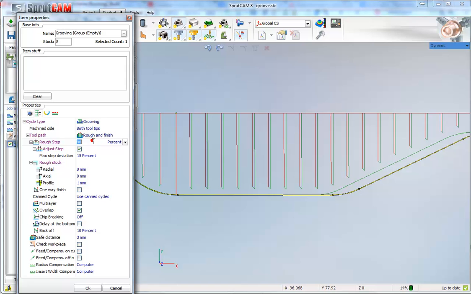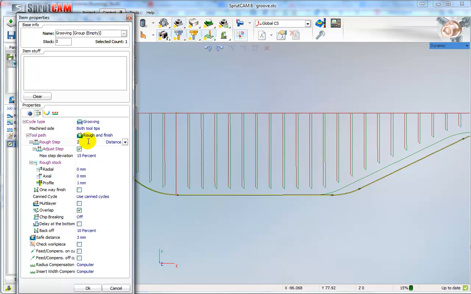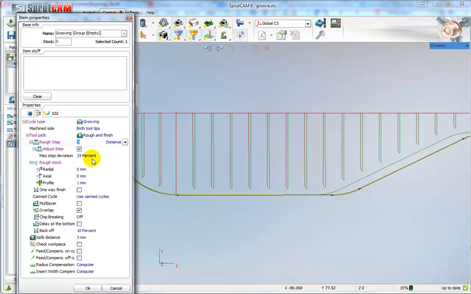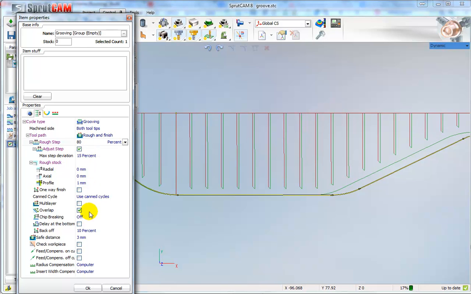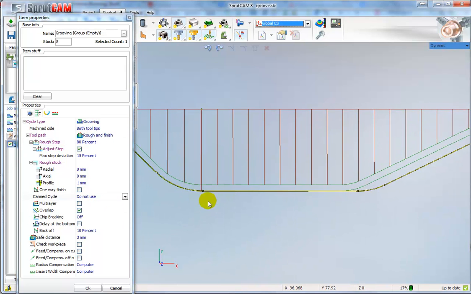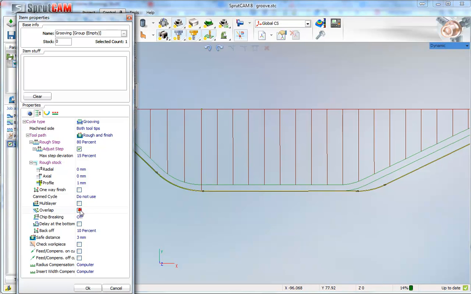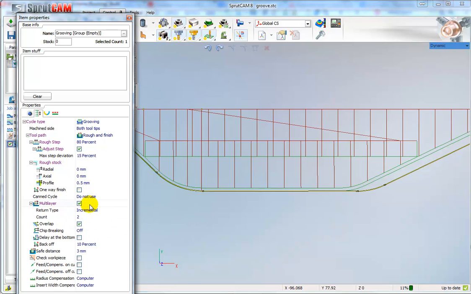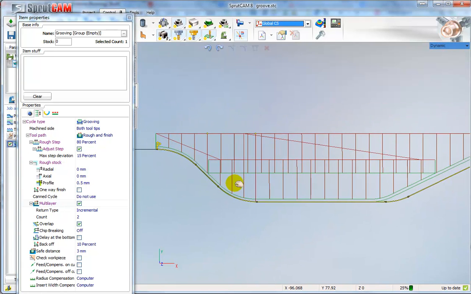Well, it's possible to define the step of machining. It's possible to define, for example, don't use cycles and use overlap or don't use overlap. We can set multi-layer mode to machine by 2 layers.